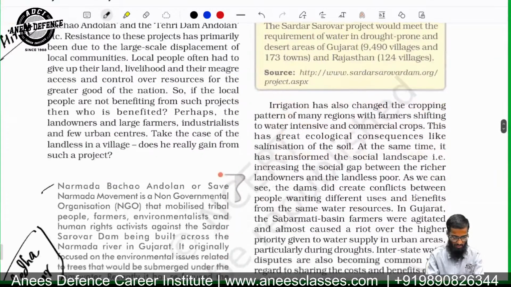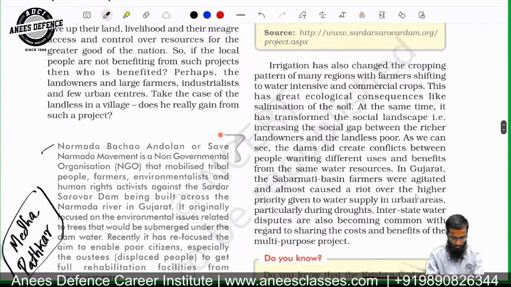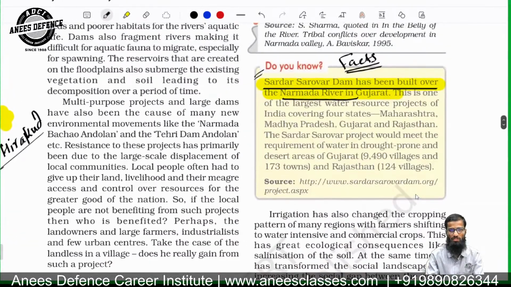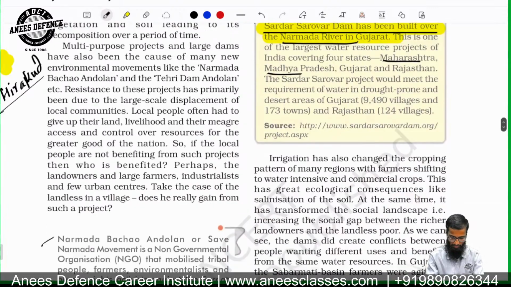I have discussed that, and also the Sardar Sarovar Dam, built over the Narmada River in Gujarat. Remember that. The project covers four states: Maharashtra, Madhya Pradesh, Gujarat, and Rajasthan, whose people receive the water. Remember this.